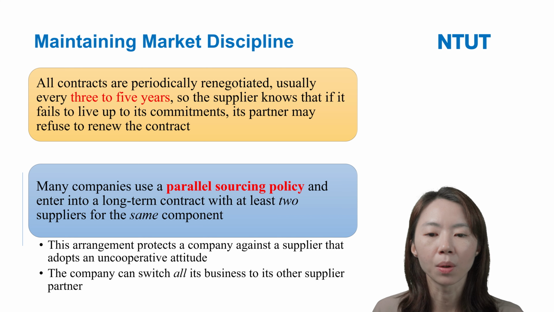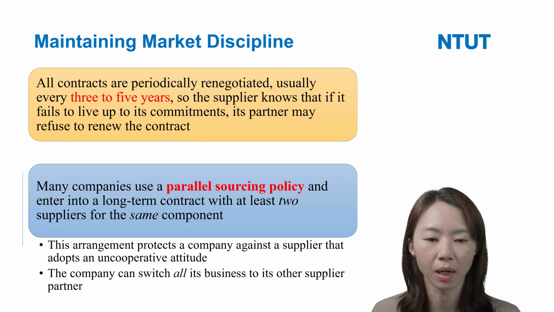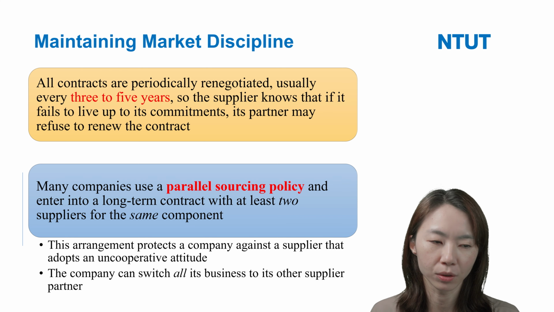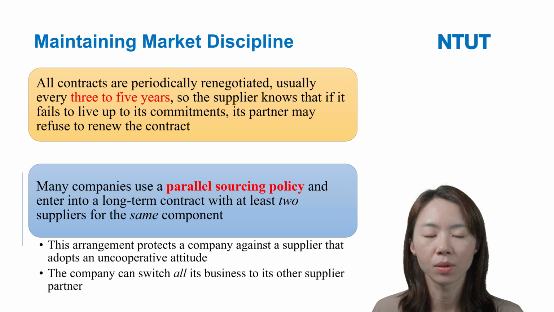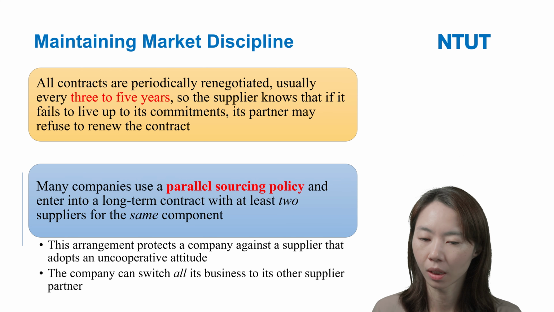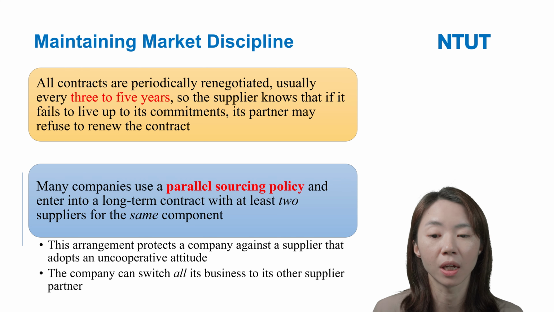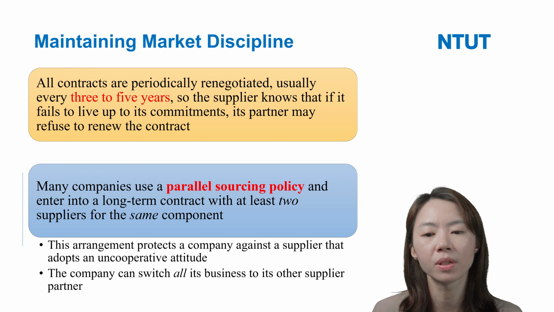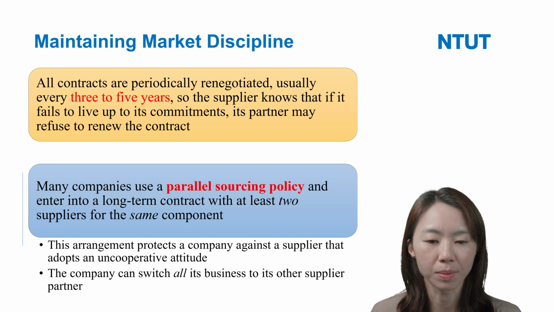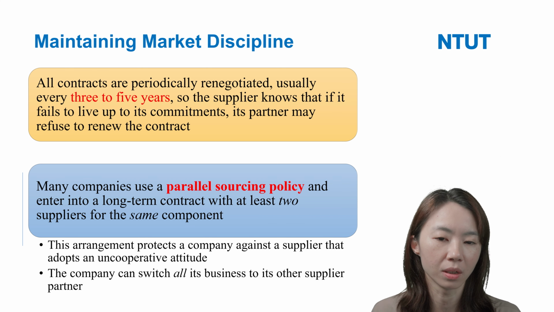Because this agreement can protect the companies against a supplier later adopting an uncooperative attitude. If this really happens, the companies have the opportunity to switch all their business to the other suppliers.